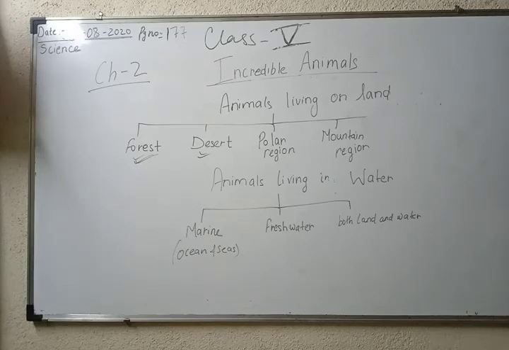Now, the characteristics which are found in them to survive in a polar region are same as the camel. They have thick skin and they also have a fat deposition layer on their skin. What does fat deposition help with? Fat deposition helps to keep their body warm. Also, they have fur on their body to keep their body warm in such a cool temperature. Okay, and they always stay in groups to keep themselves warm.